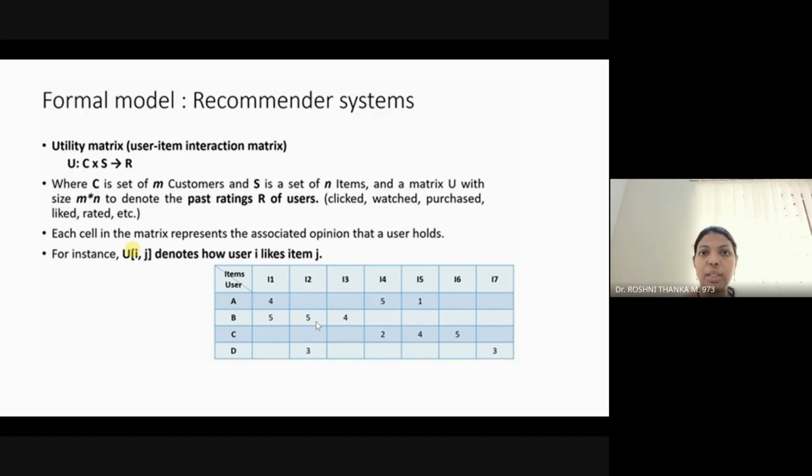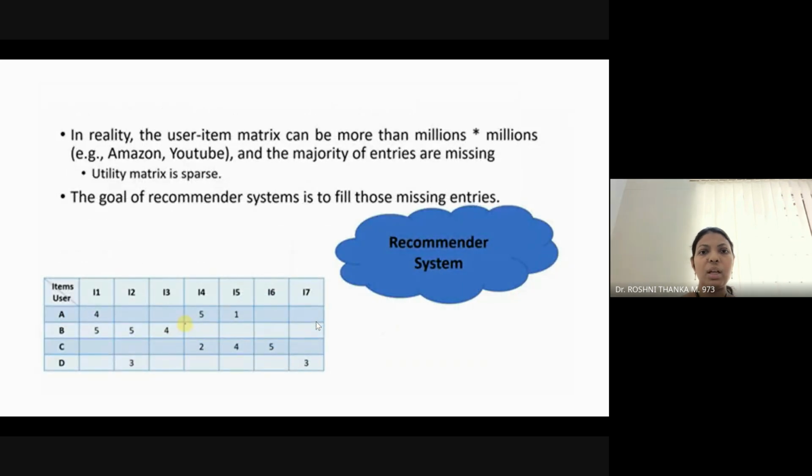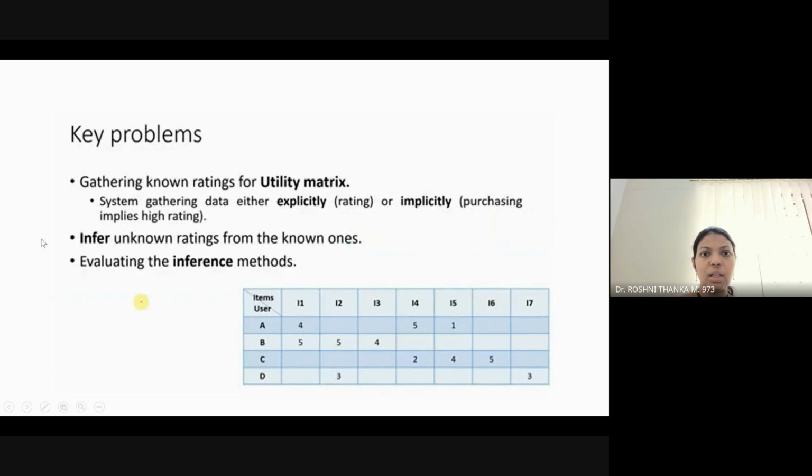You know that in a shop, how many items will be there? How many users may be coming to the shop? Handling this kind of utility matrix is also a tedious job, which may lead to a scalability problem also. I have explained this, right? So what is the importance of this recommendation system?